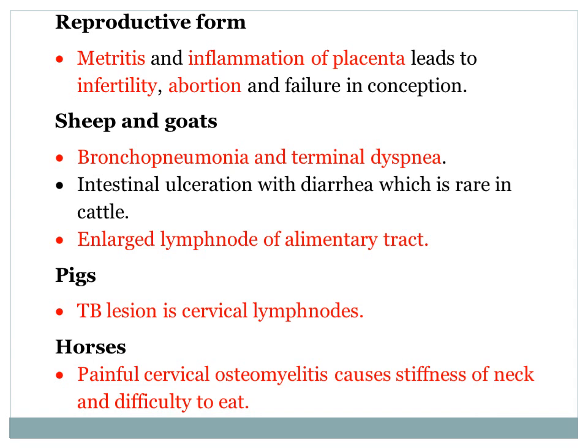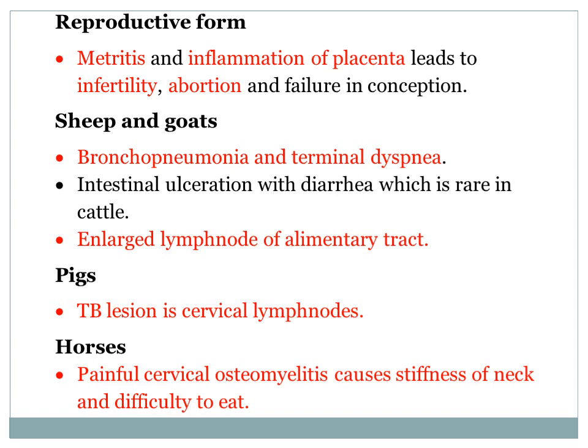We have seen the symptoms in cattle, now symptoms in sheep and goats. There is bronchopneumonia and terminal dyspnea. Intestinal ulceration with diarrhea, which is rare in cattle. There is enlarged lymph node of the alimentary tract. In cattle, mostly the pulmonary form exists. In sheep and goats, mostly the intestinal form exists.